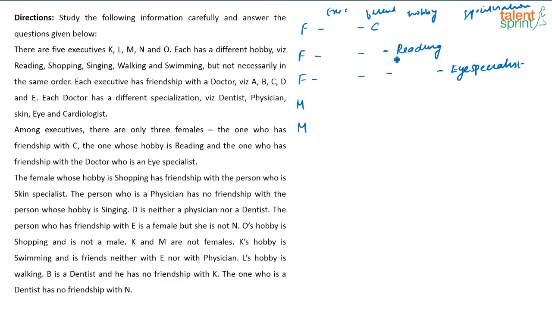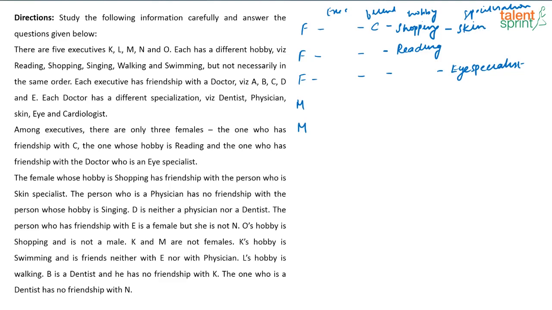Out of these, this person's hobby is reading, and this person is already friends with the eye specialist. So, there is one female whose hobby is shopping, and she is friends with the skin specialist. So, who should that be? That has to be this person, right? Because this person already likes reading, and this person already likes the eye specialist. So, where will that come? The person who likes shopping and is friends with the skin specialist will be the first one.